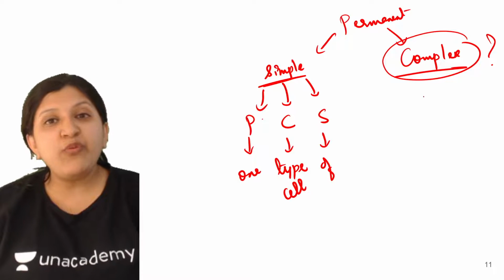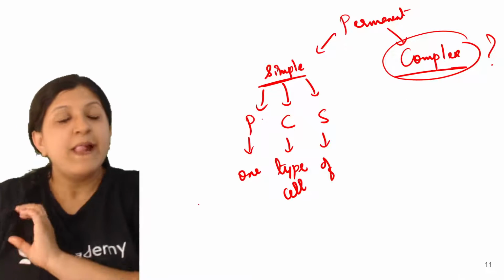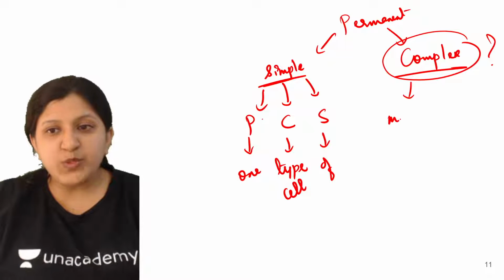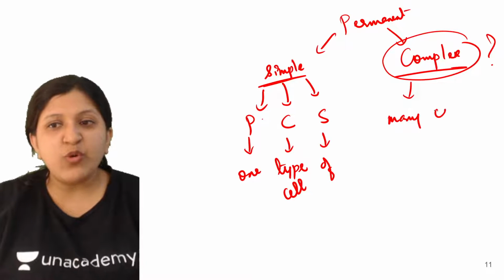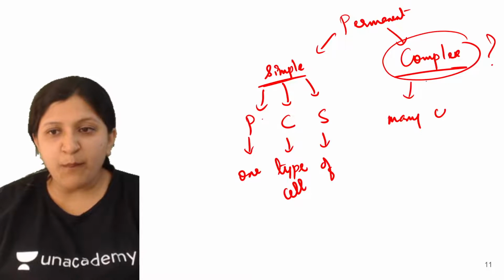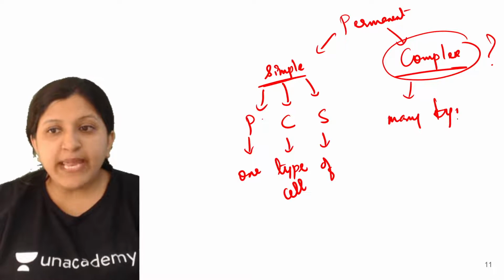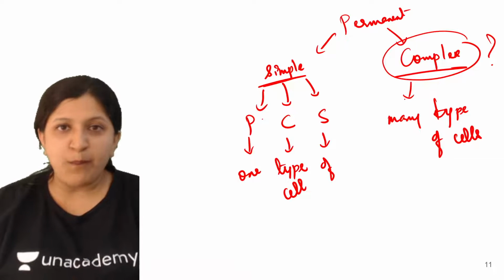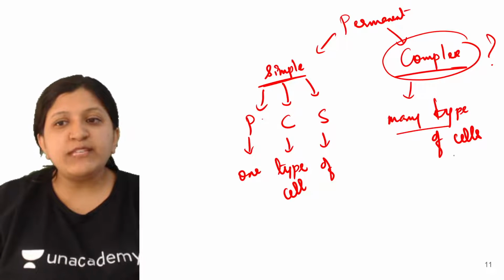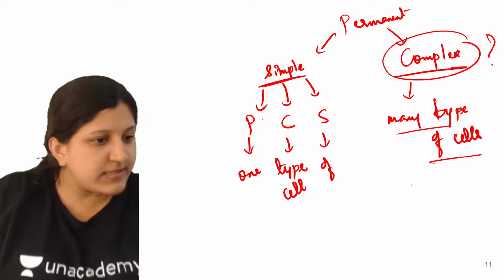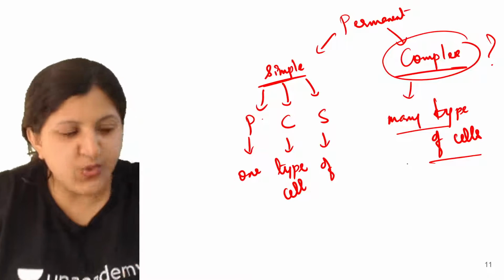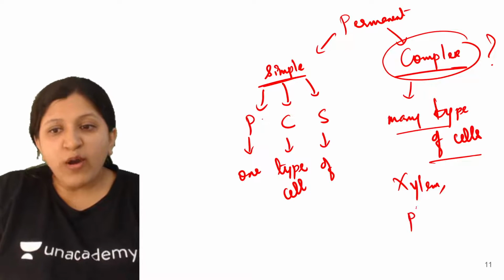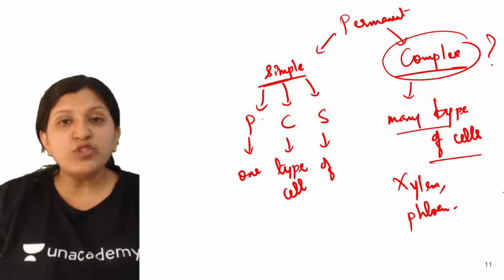Now when we mention a complex tissue, it is not just one type of cell. Many types will be there. Can you give an example of a complex tissue? There can be many types of cells we can find in a complex tissue. That means there is xylem. Yes, very good. So in the case of xylem, or there is phloem, what all will be there?